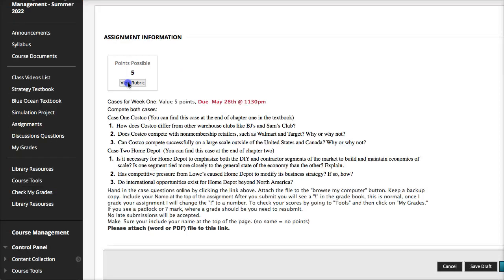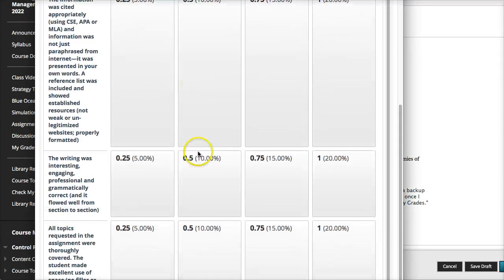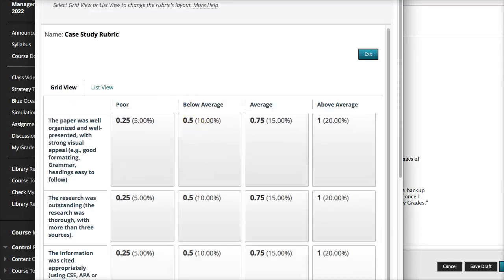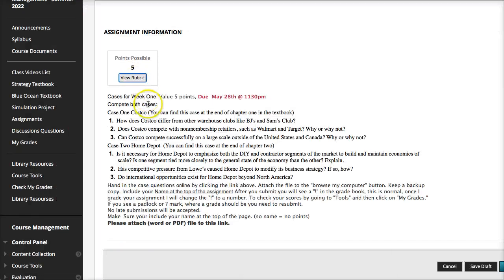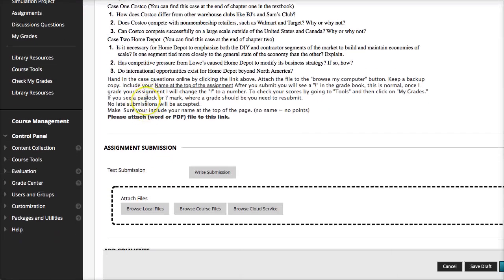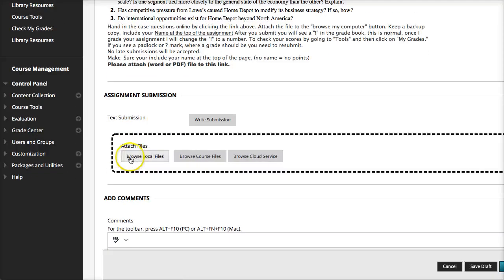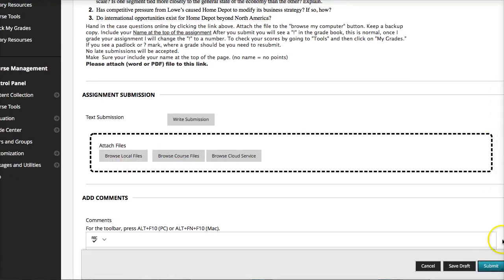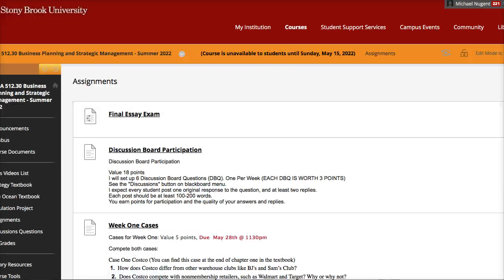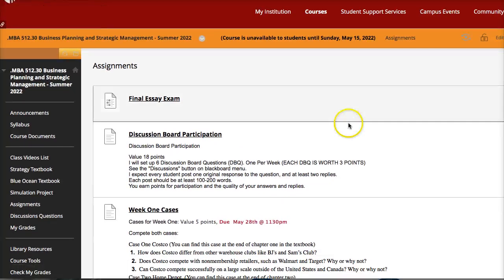You can also view a rubric of how I grade the papers. So if you're interested to know how I grade that, there's a rubric there. And then when you're done writing the paper and saving it, you want to browse the local files, find your paper, and then attach it, and then click submit. And then you will have attached the homework file.